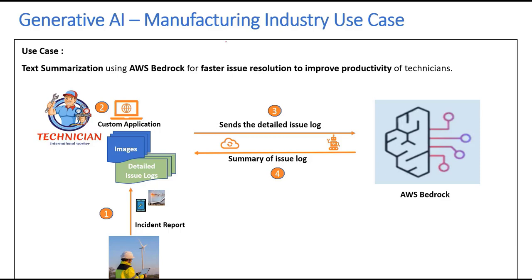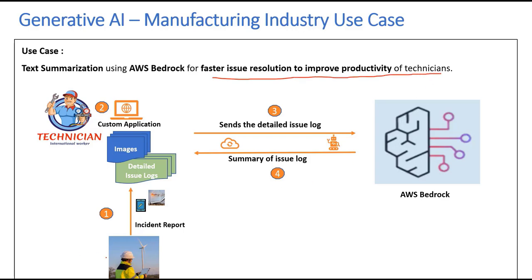Now let's go ahead and see what is the use case we're going to build. In this section, we're going to implement a common manufacturing industry use case where we'll do the text summarization using the AWS Bedrock Foundation Model for faster issue resolution to improve the productivity of technicians.